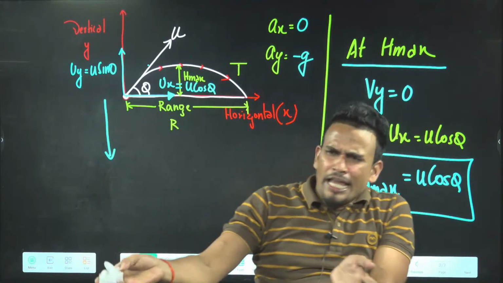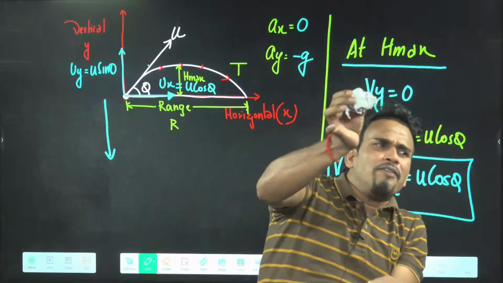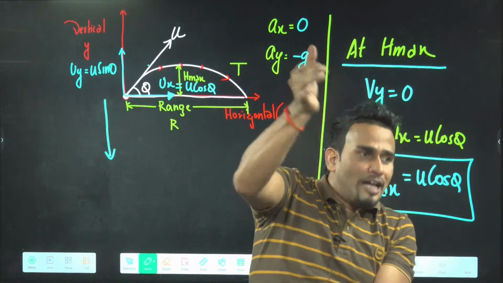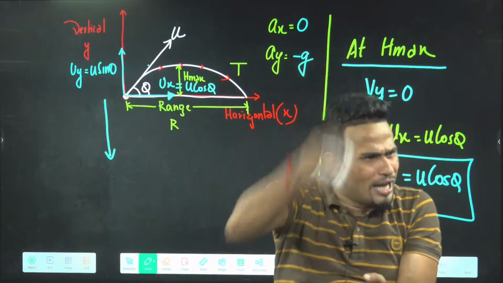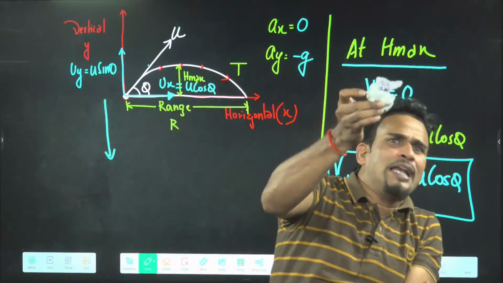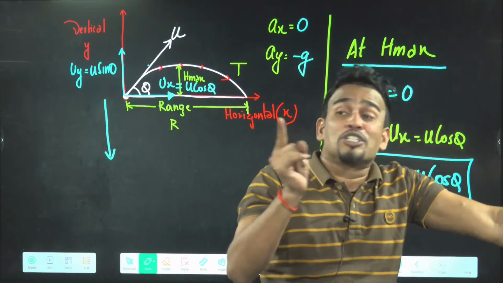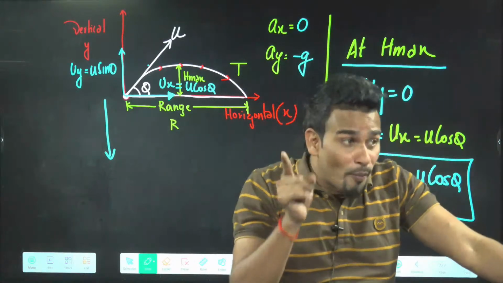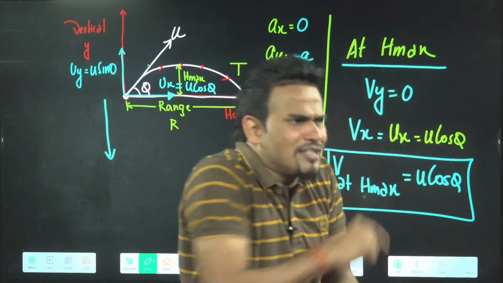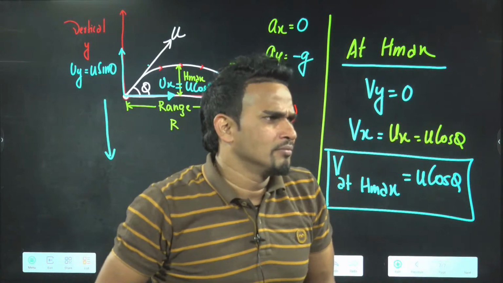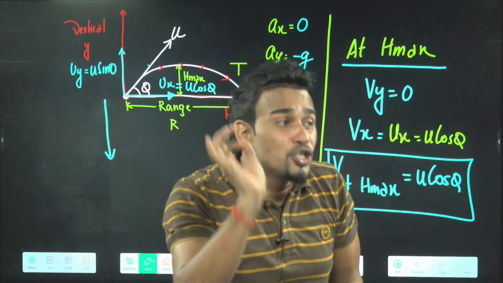You also think that if velocity becomes 0 at maximum height, what will happen? It will fall down now. Does projectile motion happen like this? You throw a stone to your friend, does the ball go to maximum height and from there fall down? No, it continues to move because u cos theta is there. This is a common mistake students make. Here at the maximum height the vertical velocity is 0, but not the total velocity. Horizontal velocity will remain as it is, that is u cos theta.